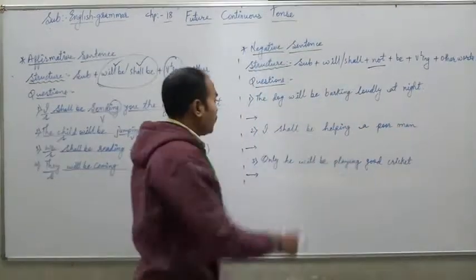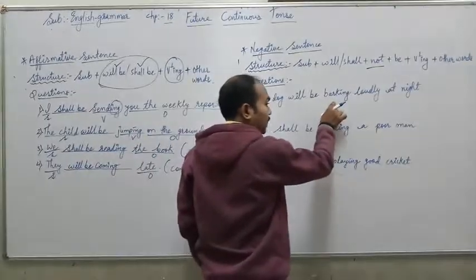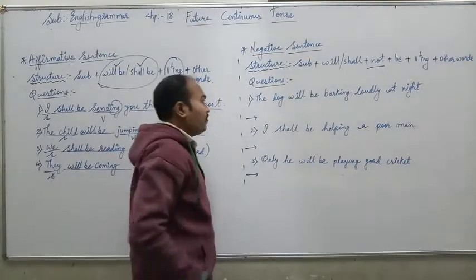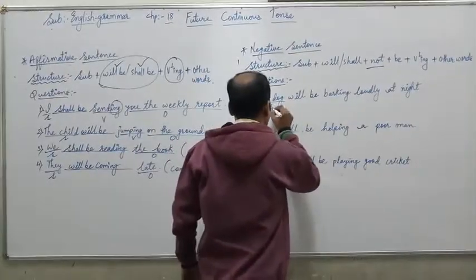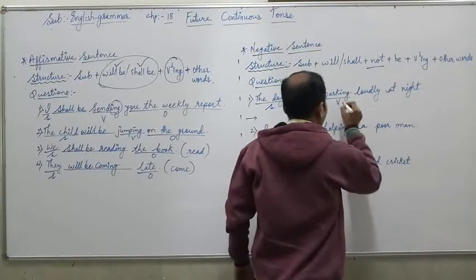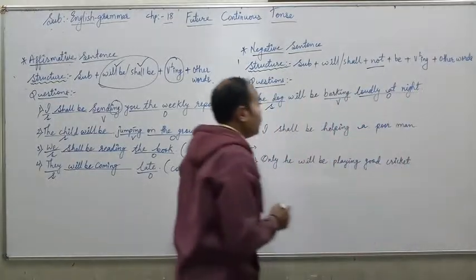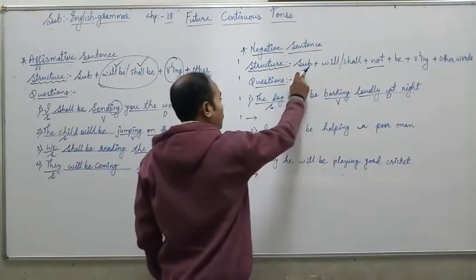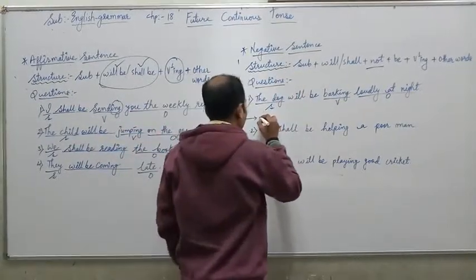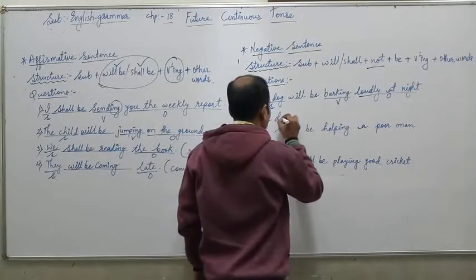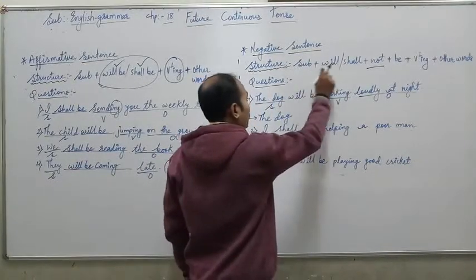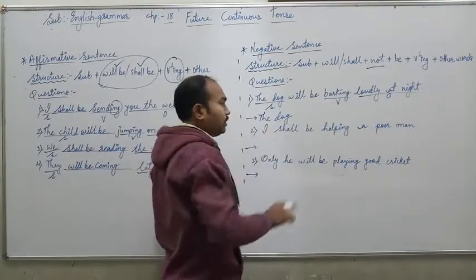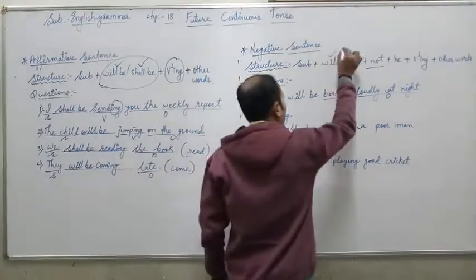Question number 1. The dog will be barking loudly at night. Again, in the same way we have to underline the subject, the verb and other words in the given sentence. According to the structure, we have to write down the subject first. The subject is the dog. After that, we have to select will or shall, whichever is suitable to the subject. The dog is a third person singular noun. We have to use will.